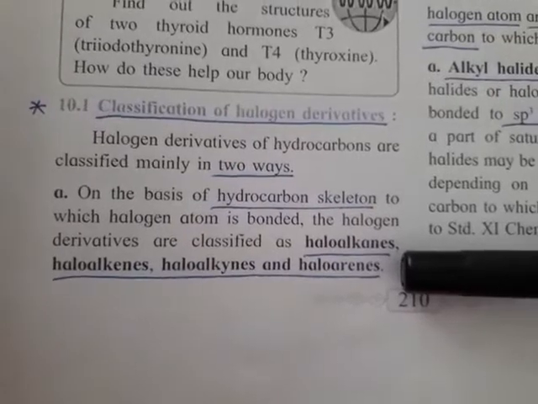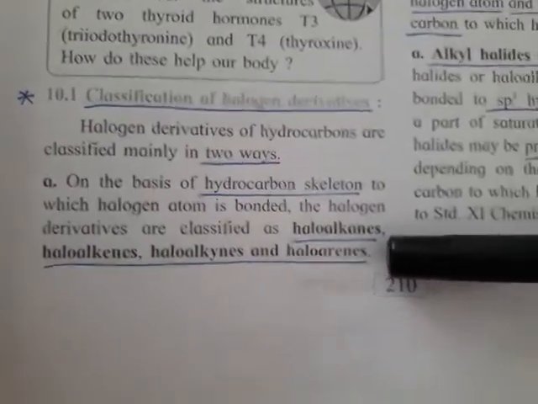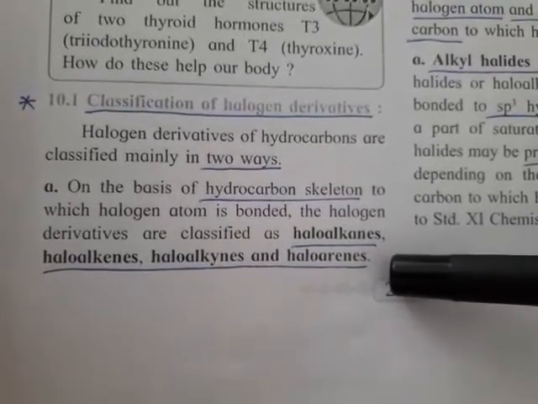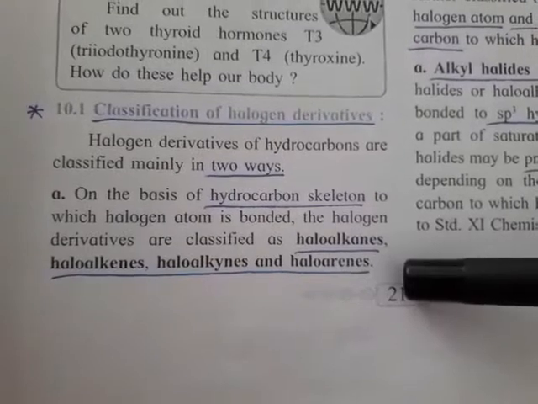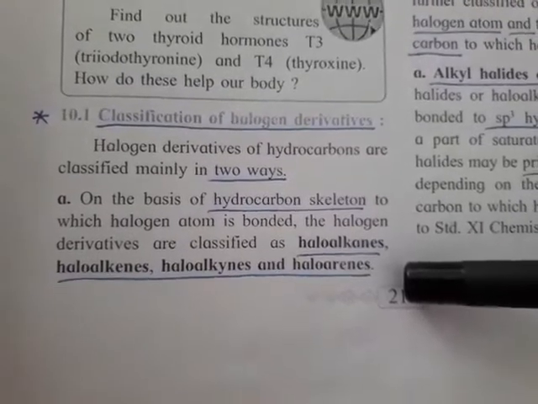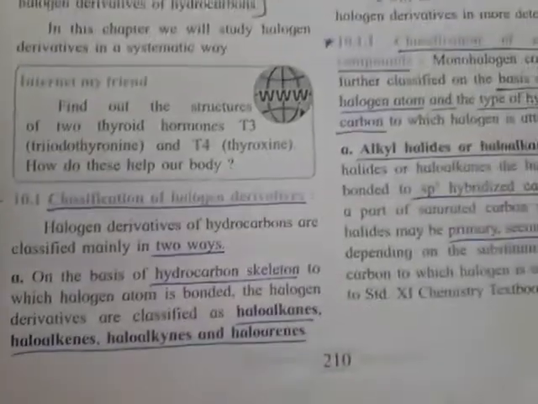haloarenes. As I told you before, alkane, alkene, alkyne and arene, these are all hydrocarbons. So when its hydrogen is replaced by halogen, we get a halogen derivative. This is the first class. Here they have given examples of each class.